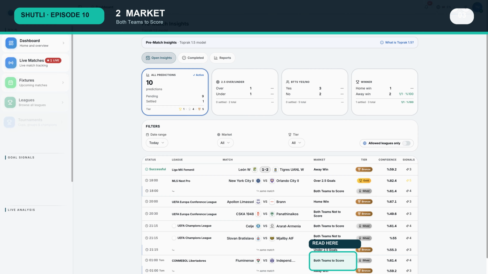Next, read the tier. This example is silver. Shutli publishes cards as gold, silver, or bronze according to the product's classification process. The tier helps you distinguish cards inside the same system, but it does not turn an insight into certainty. A gold card can still be unsuccessful, and a bronze card can be successful. Always keep the tier beside the market, match, and status.